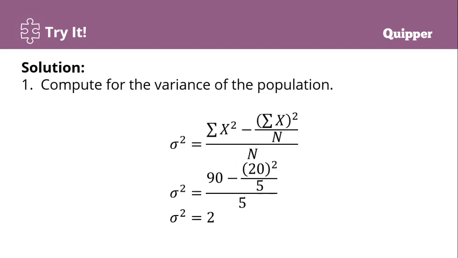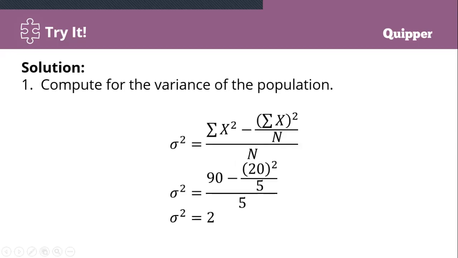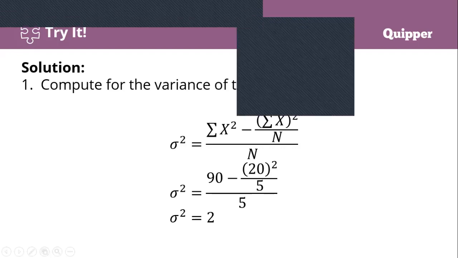Bring the formula for the population variance. The summation of x squared is 90, and the summation of x is 20, so 20 squared. So 90 minus 20 times 20, which is 400, divided by 5, is 80. So 90 minus 80 is 10. Divided by 5, that is 2. It is direct.